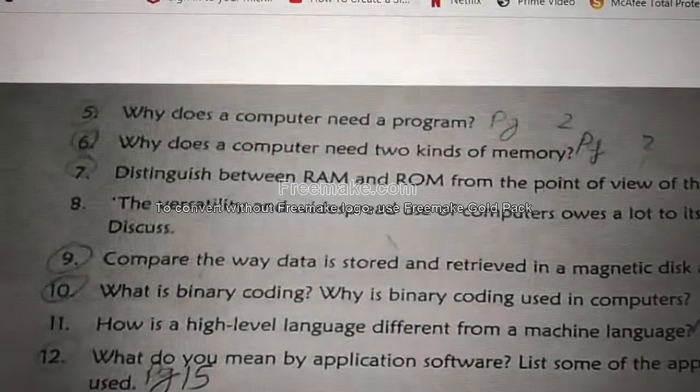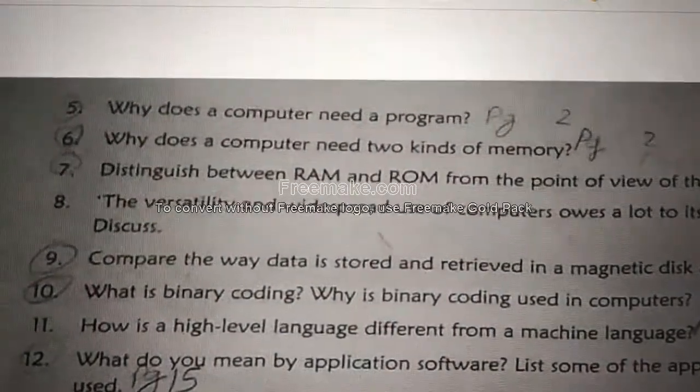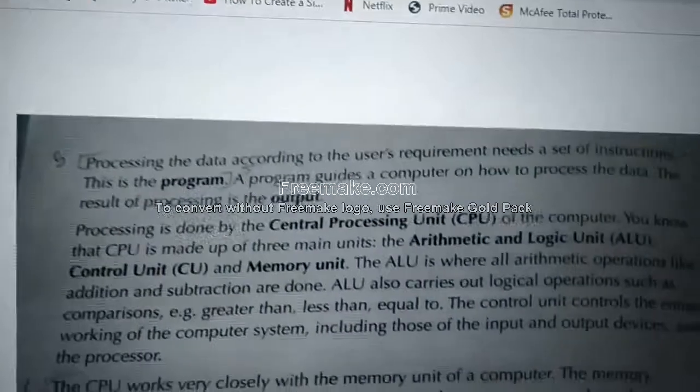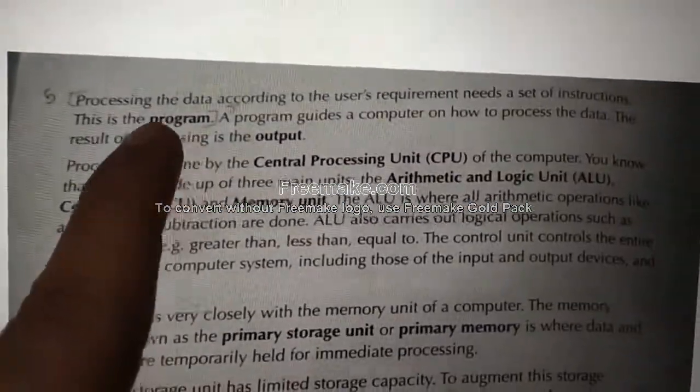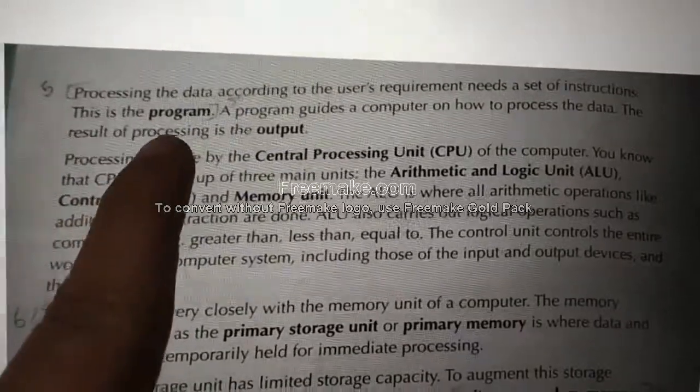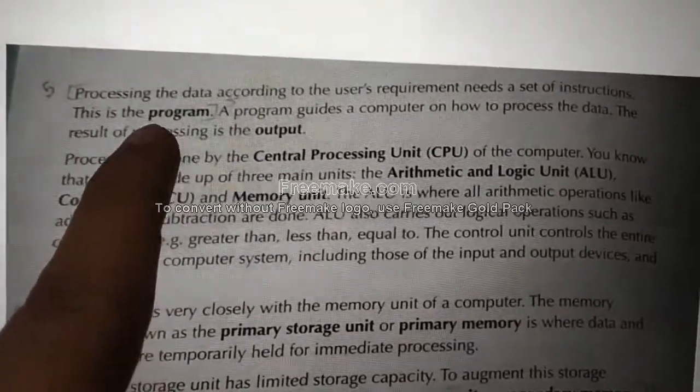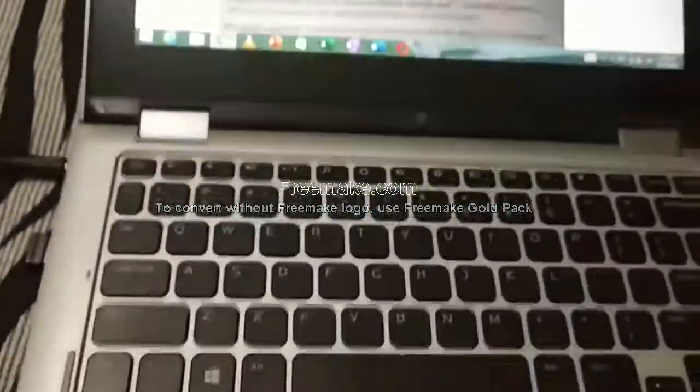Question number 5. Why does a computer need a program? Page number 2. See the first line, processing the data. From here till the next line, program. From processing till the program. That is the answer for question number 5.